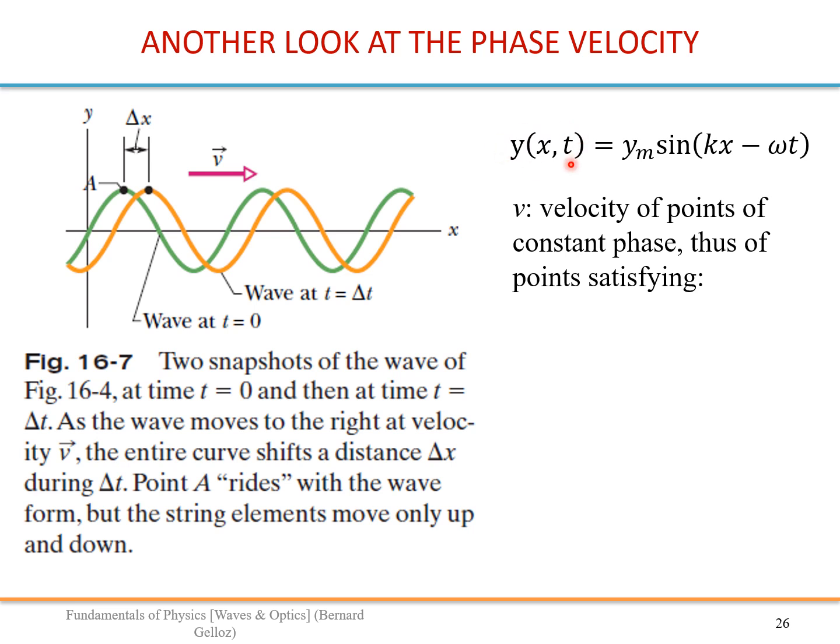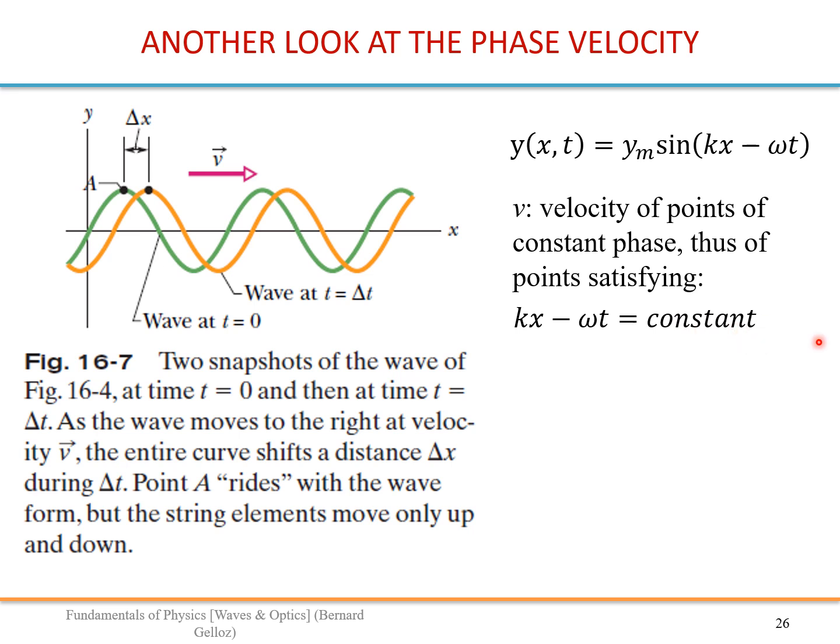In order for y to remain the same, the phase must always be the same also. So we are looking at the velocity of points of constant phase. These points always have constant kx minus omega t. So x is defined by this value of the phase.